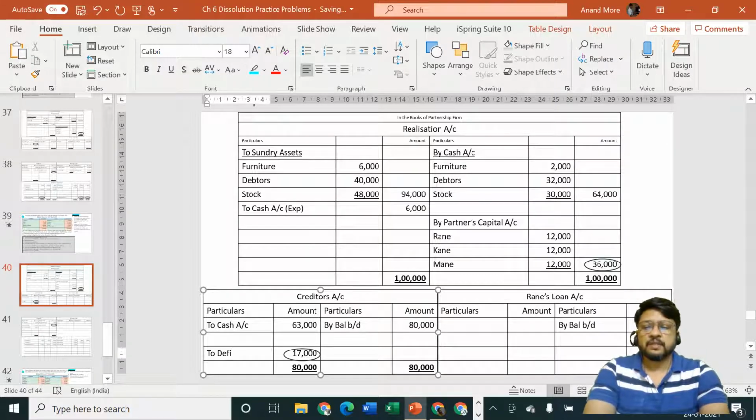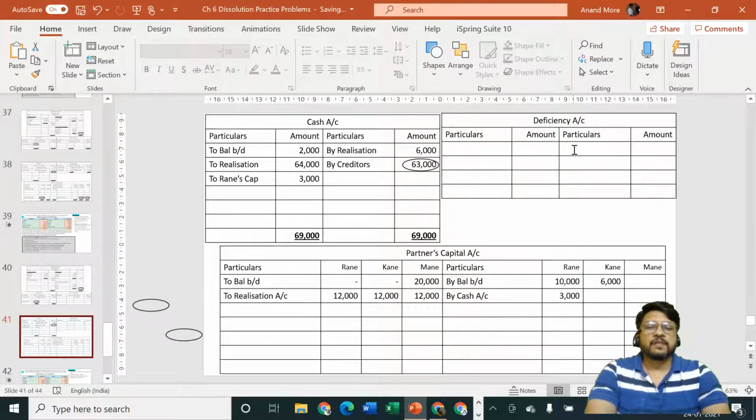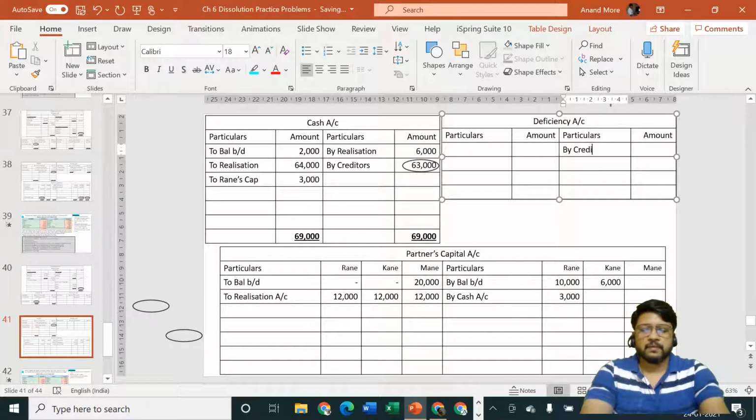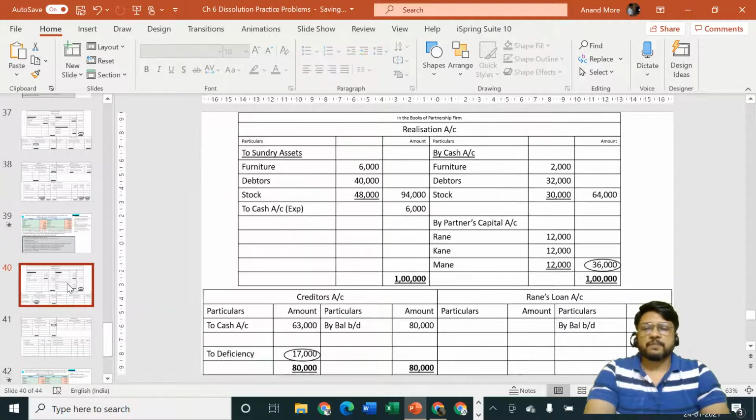So deficiency account debit to creditors, 17,000. So second effect will be transferred to deficiency account credit side by creditors, 17,000. One more outside liability is pending.